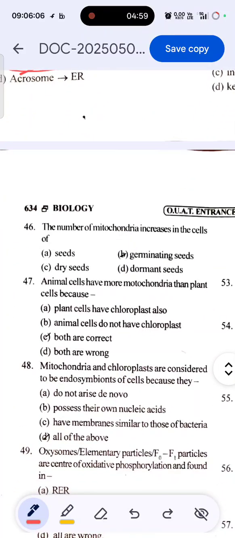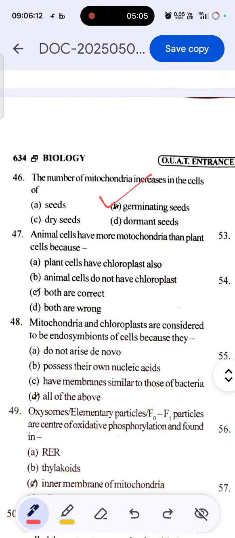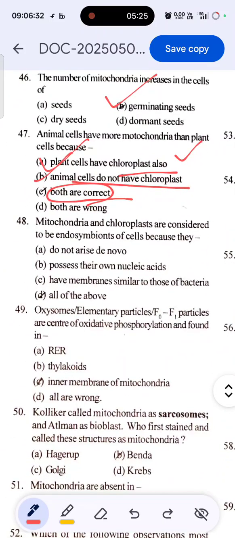46. The number of mitochondria increases in the cells of germinating seeds. Animal cells have more mitochondria than plant cells because both are correct. That means plant cells have chloroplast also, and animal cells do not have chloroplast. Plant cell के पास chloroplast होता है, animal cells के पास chloroplast नहीं होता है. So animal cells have more mitochondria than plant cells. Okay, 48th question. Mitochondria and chloroplast are considered to be endosymbionts of cells because they do not arise de novo, possess their own nucleic acid, and have membranes similar to those of bacteria. So all of the above is the right answer.